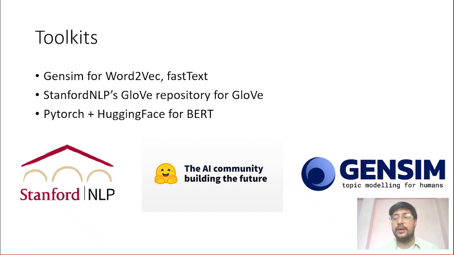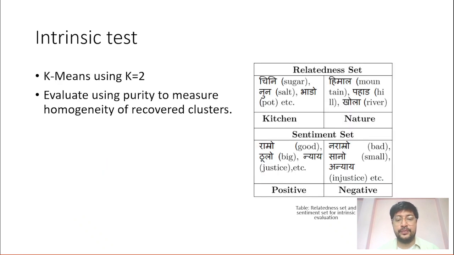To evaluate them, we choose 2 different methods. The first one is the intrinsic method. In this method, we manually create a relatedness set and a sentiment set. The relatedness set consists of a total of 42 words divided across topics, namely kitchen topic and nature topic, as you can see in the slides.